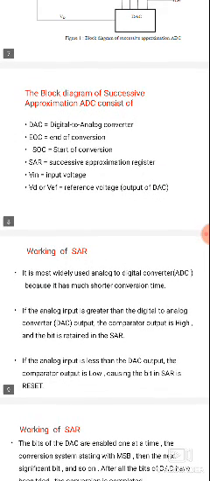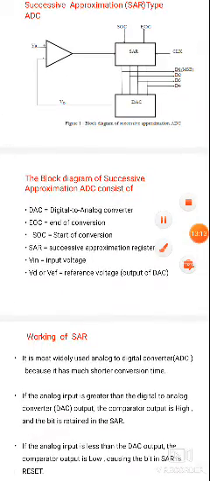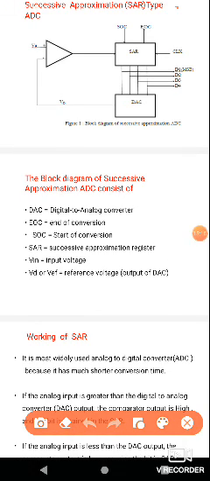If the analog input is greater than the digital to analog converter output: the analog input is compared with the DAC output.